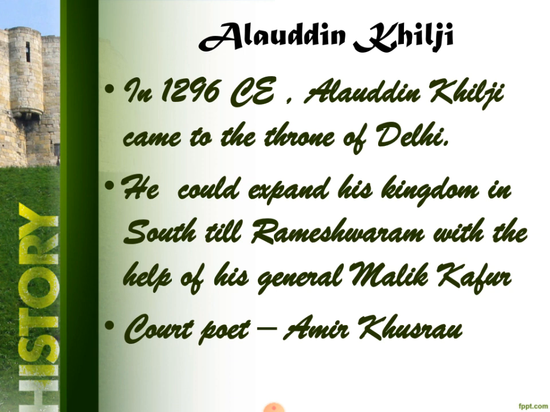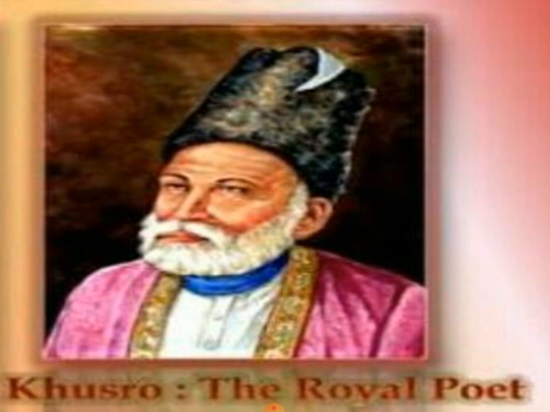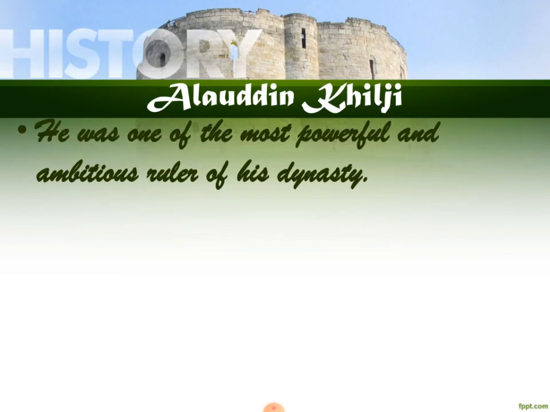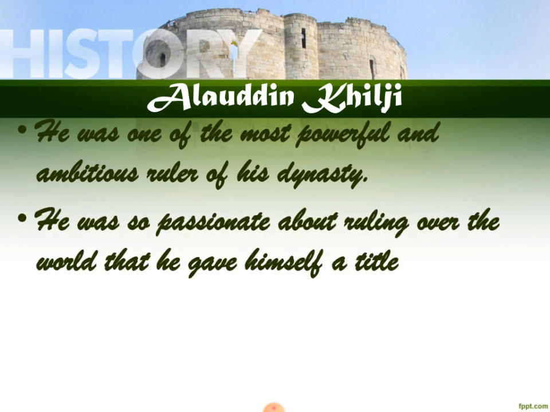The famous poet Amir Khusro, whose works are well known, adorned his court. He is known as the parrot of India. We get a lot of information about this Khilji dynasty from the work of this famous poet. Alauddin Khilji was one of the most powerful and ambitious rulers of his dynasty. He was so passionate about ruling all over the world that he gave himself the title Sikandar-i Sani.